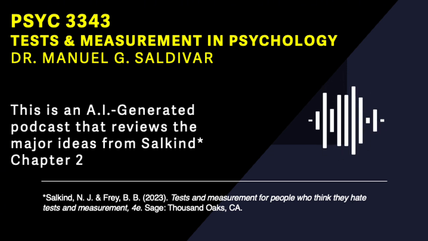Right. To get more precise information, they might use a standardized job satisfaction scale that has been carefully designed with equal intervals between points. This would give us interval-level data and allow for more in-depth statistical analysis. I see. So they could start to look for correlations between specific salary ranges and scores on the job satisfaction scale. Exactly. And they could compare different groups of employees based on factors like job title, years of experience, or even things like commute time. The higher the level of measurement, the more possibilities open up for analysis.